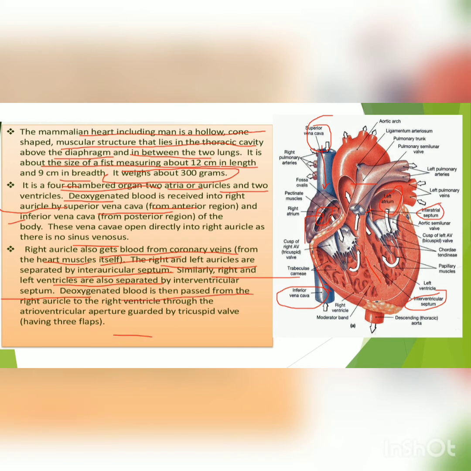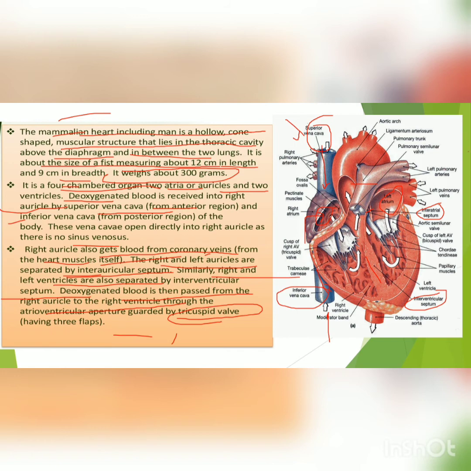Deoxygenated blood is then passed from the right auricle to the right ventricle. So अब ये जो deoxygenated blood superior vena cava और inferior vena cava से right auricle में पहुंचता है, then from the right auricle it goes to the right ventricle. And here there is a wall present in between the right auricle and right ventricle, which is the tricuspid wall having three flaps.